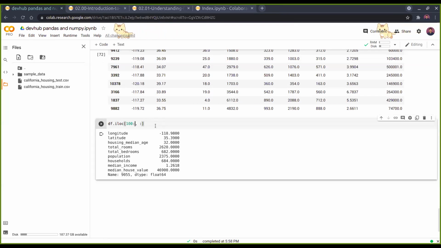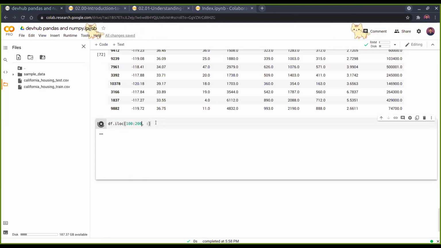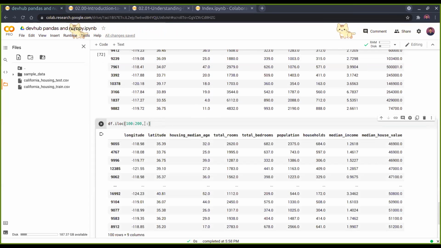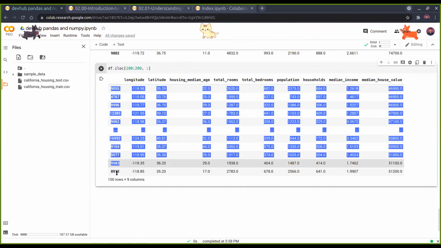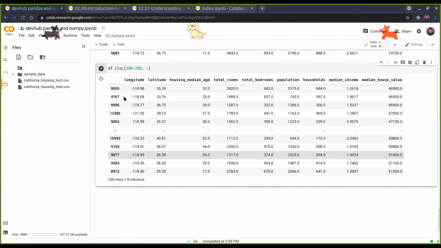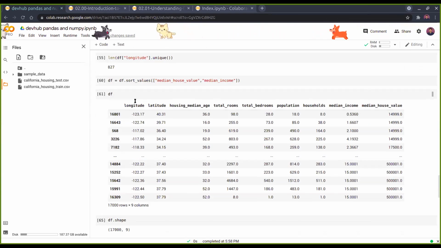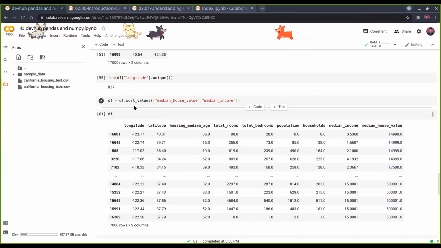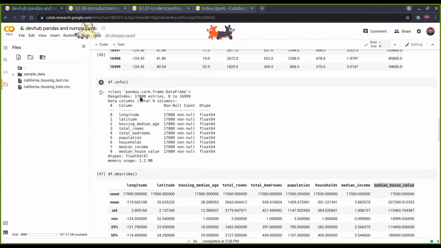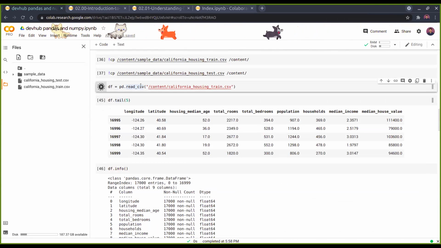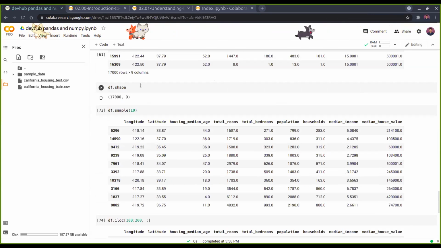If you want to say 100 to 200, then you can just write 100 colon 200. So there's a colon in between, and you will get all the 100 values from 100 to 199. Here you can see that all these indices are changed because previously I sorted all those values. That's why it's changed. I'll just show you with the unsorted ones. So I just read the file once more, and then okay.